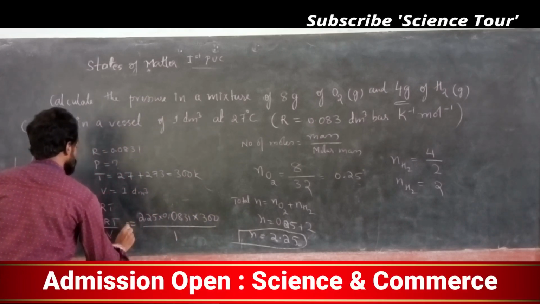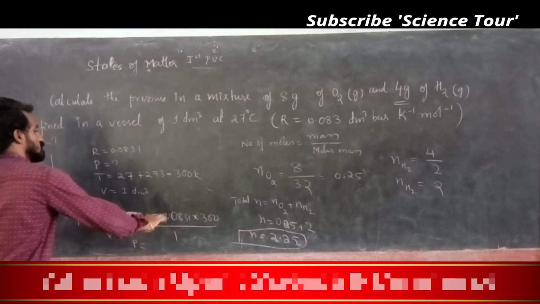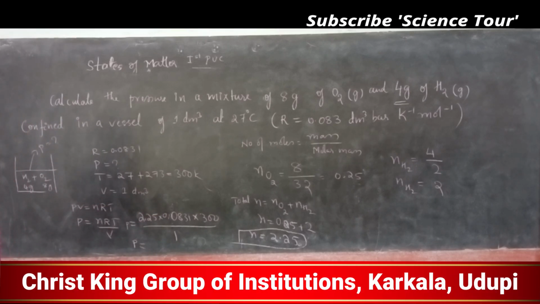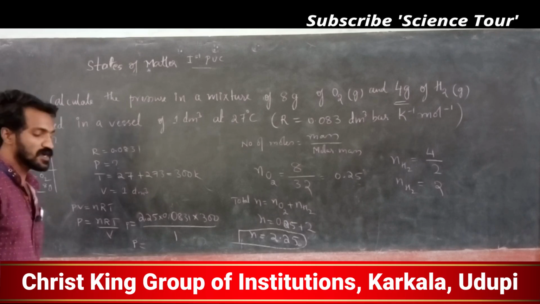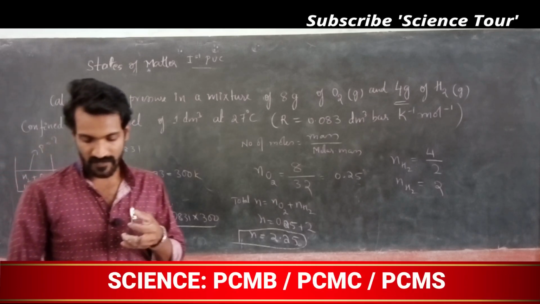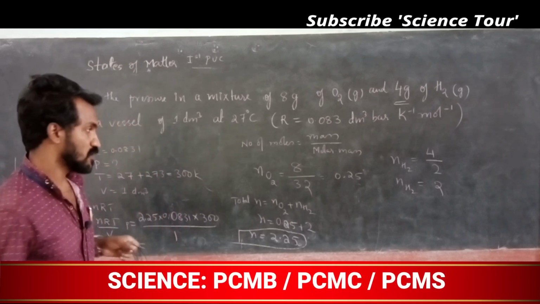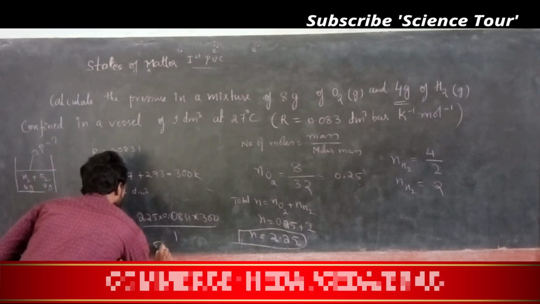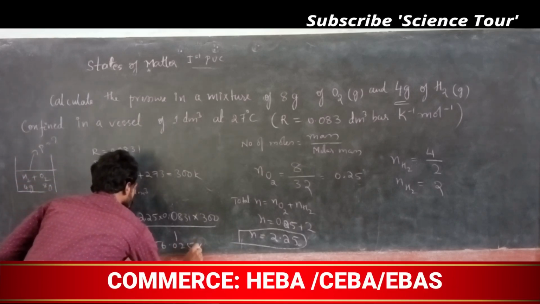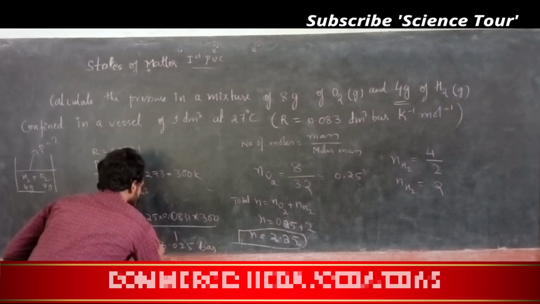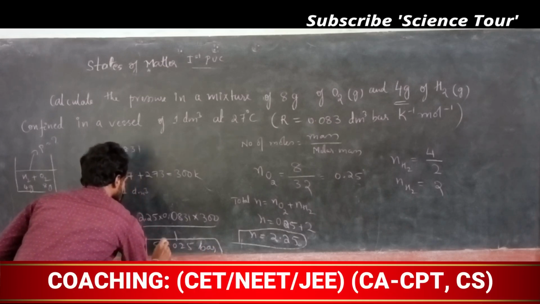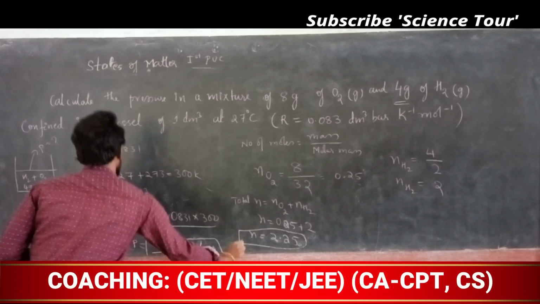So what is the P value? 2.25 into 0.0831 into 300 divided by 1. What value are you getting? Tell me. 56.025 bar. The answer is 56.025 bar.